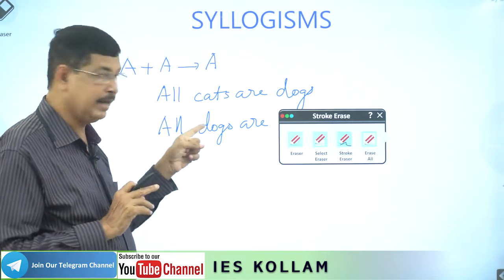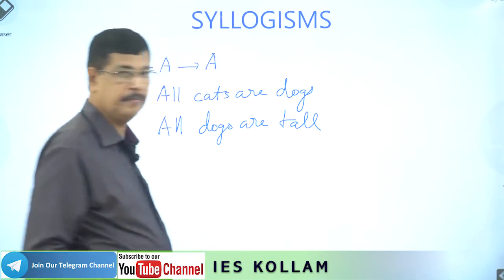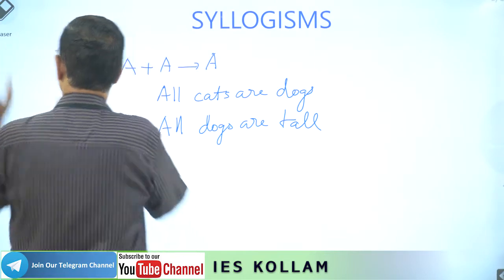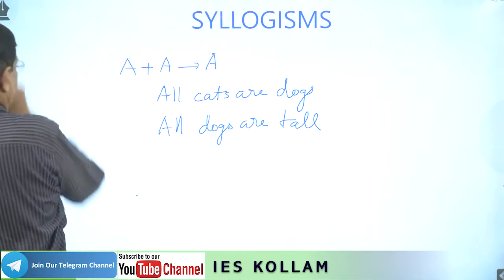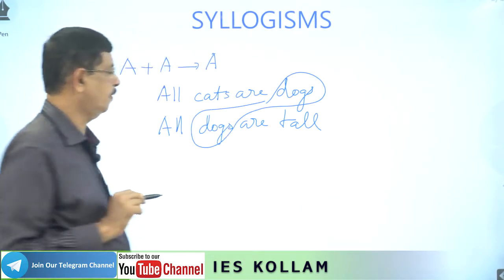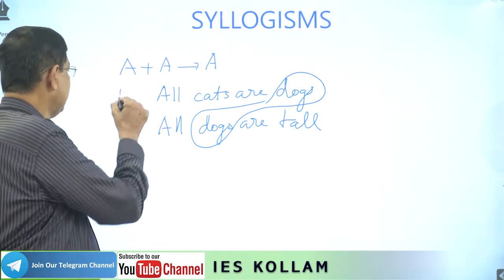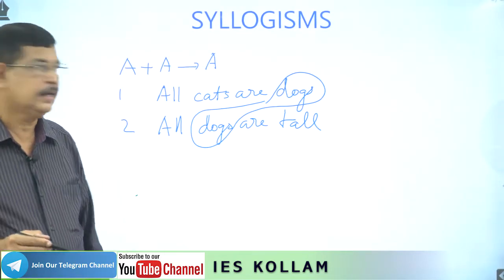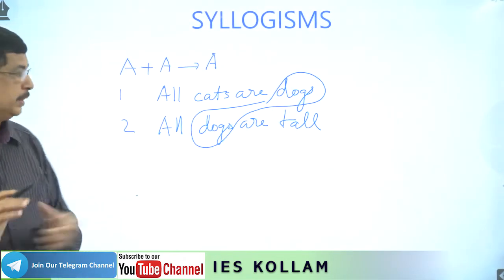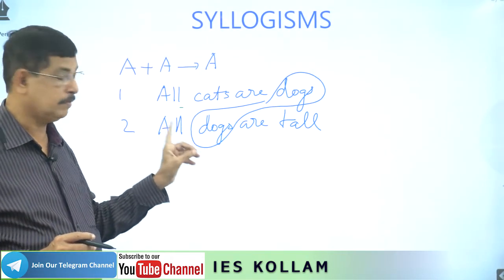Then, for combining, there should be a common term. Here, dog is the common term. The position of the common term is also important. This is the first statement and this is the second statement. The predicate of the first statement should be the subject of the second statement.